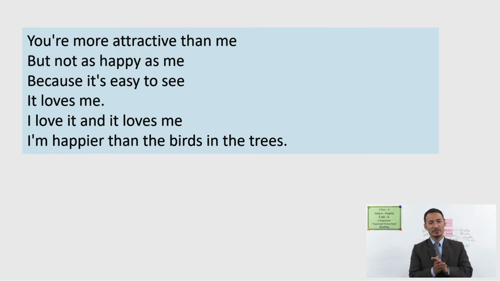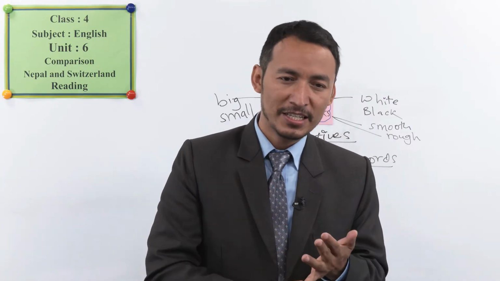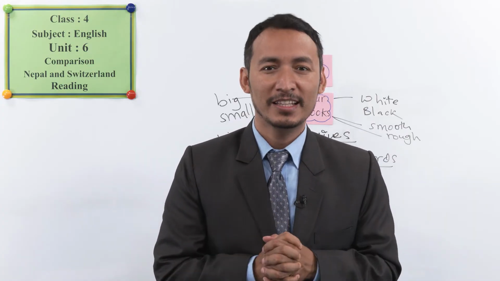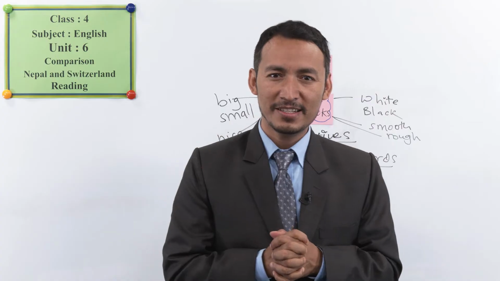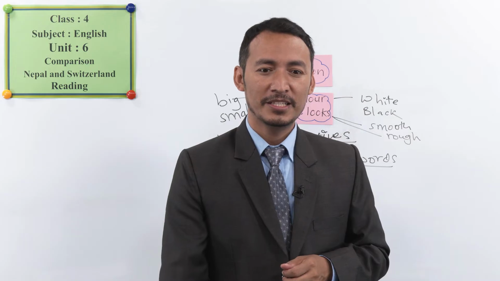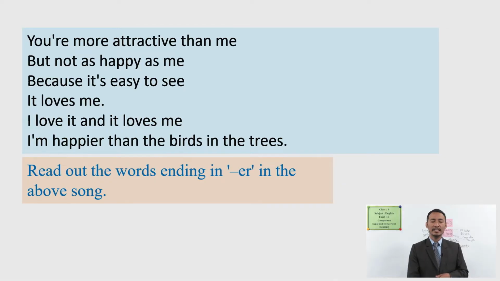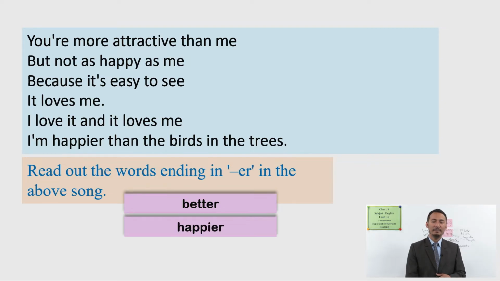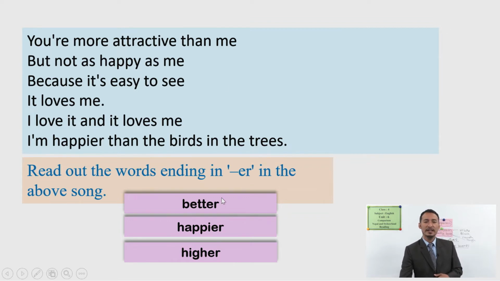Okay, students, so what are the comparison words here? Better, happier, higher, more attractive. These are the comparison words. Okay, students? Did you get it? Okay, very good. Now, let's once again read out the words ending in er in the above song. Look at here. Once again, can you pronounce it? Yes. Better, happier, higher. Okay, so once again, better, happier and higher.